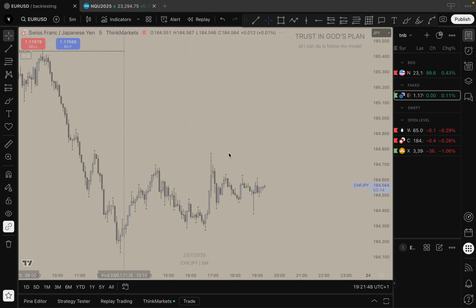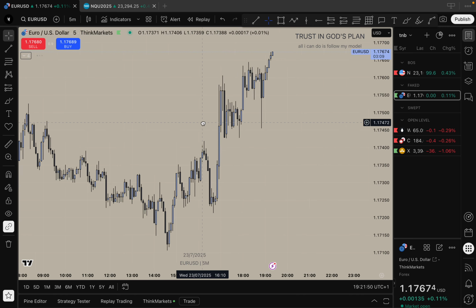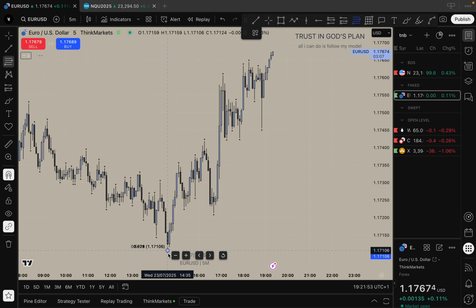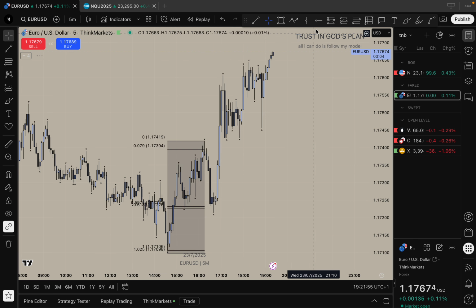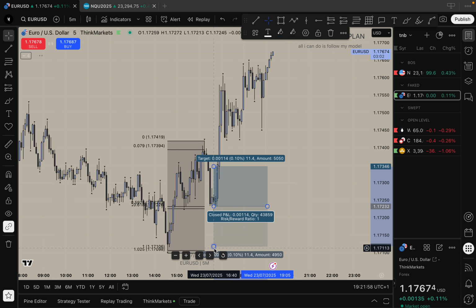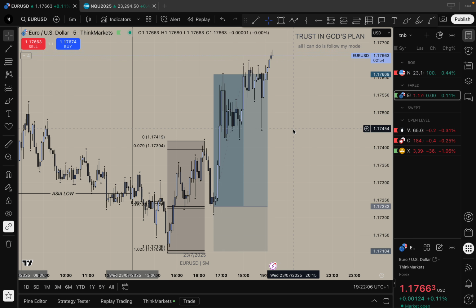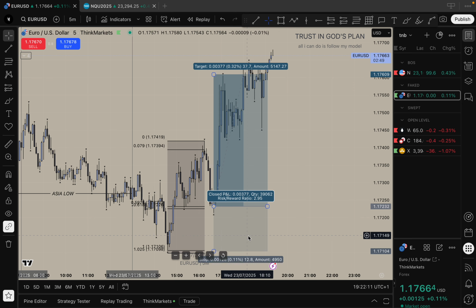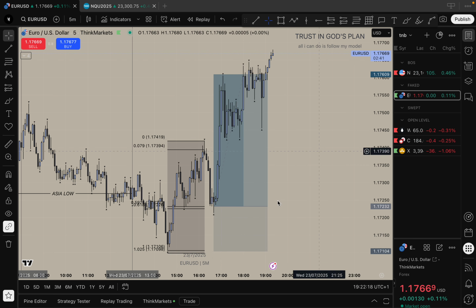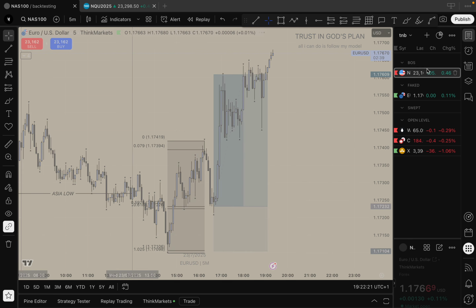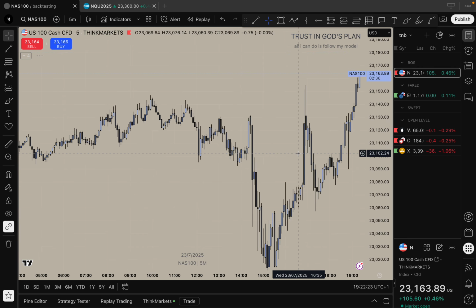For example, on Euro there was this trade that I didn't take in NY, so it was, I think, from this low to this high, and this is the trade right there. And on this trade I could have gotten filled with 1.33% risk, because they actually allowed it. Because the SL is a bit larger, and EURUSD also has better leverage on the account.